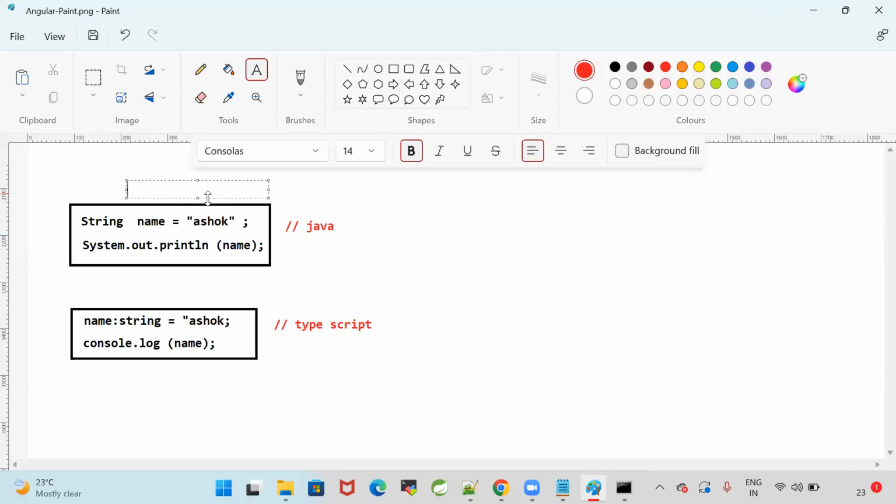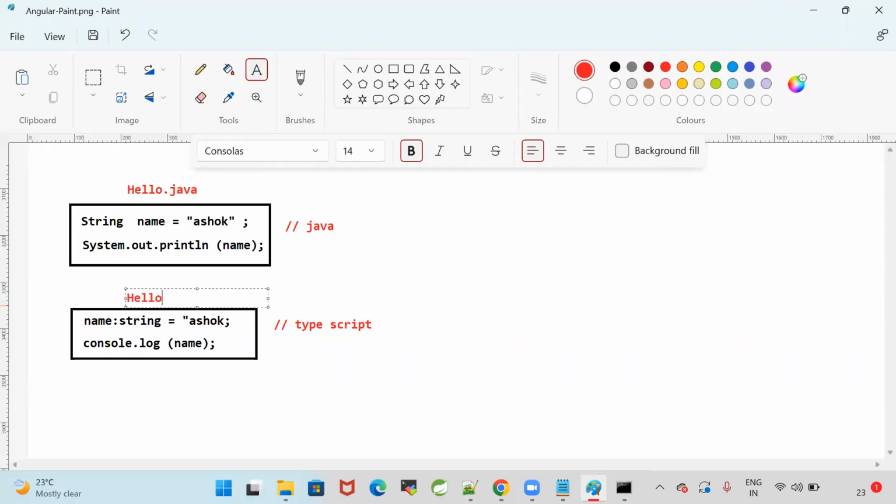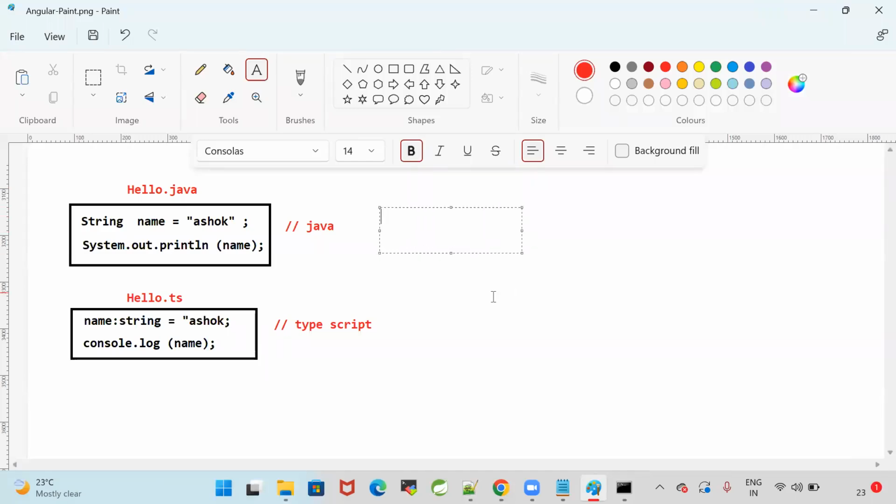Here, the Java file will be saved as hello.java, and this file will be saved as hello.ts. Now we are going to compile this program. How do we compile? In Java, javac space hello.java, then we execute the program with java space hello. Now here, what will we do? tsc space hello.ts, then node space hello.js. That's it.